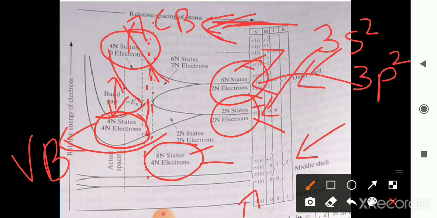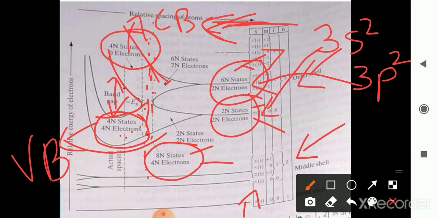But electrons always try to go to the lowest energy level, so all electrons will come to the valence band. So the conduction band is empty now, the valence band is full. That is, 4n states and 4n electrons are present in the valence band. It will happen only at 0 Kelvin.